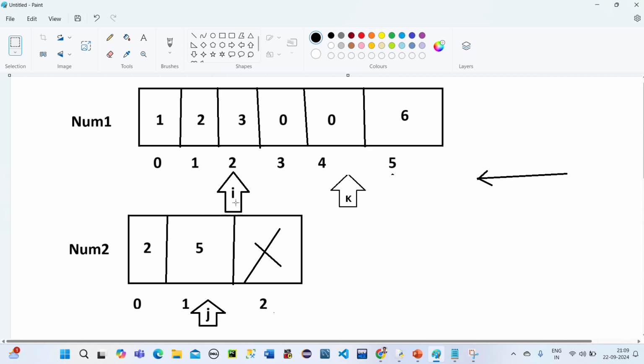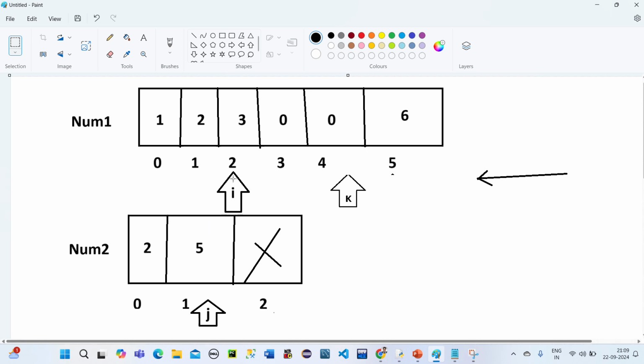Fine. Now the i position is not changing because it is the same. Now again we need to check if num1 of i, meaning 2, num1 of second index is 3, is greater than num2 of j? No, right? Again it is false.